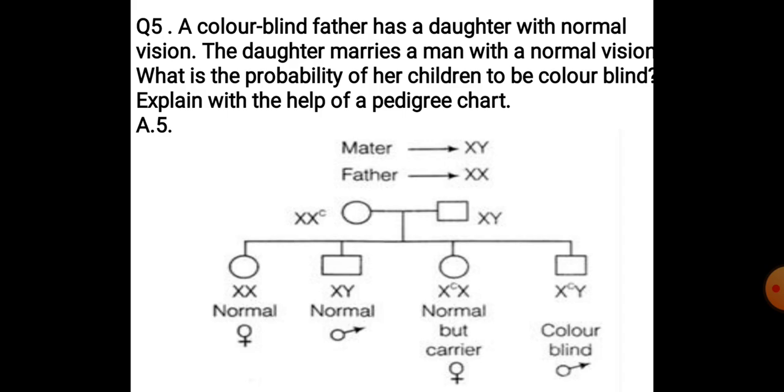Here you can see the daughter with normal vision marries a normal vision male. Now what is the probability of her children being colorblind?